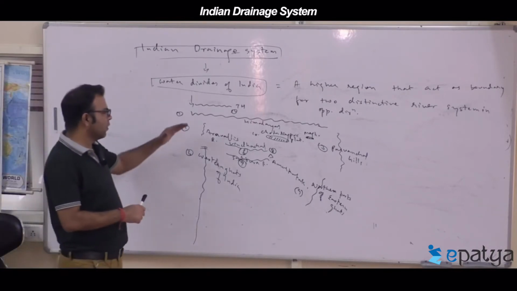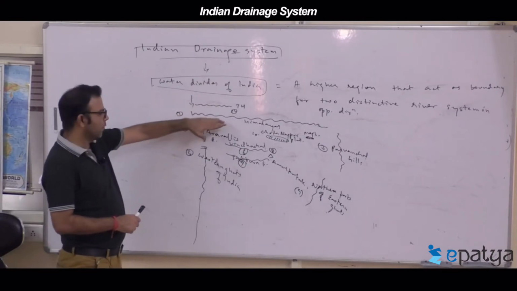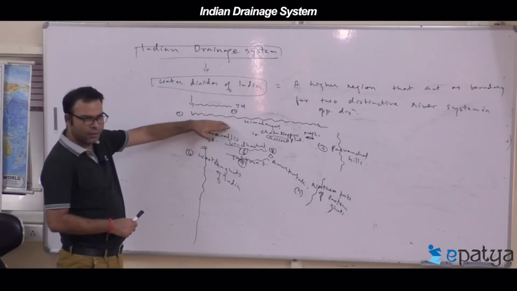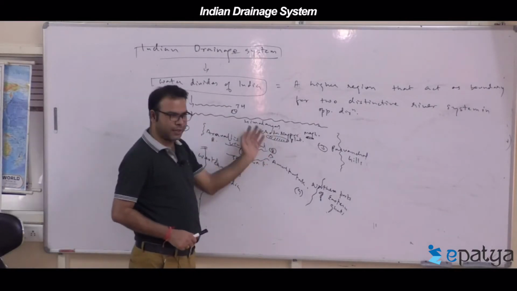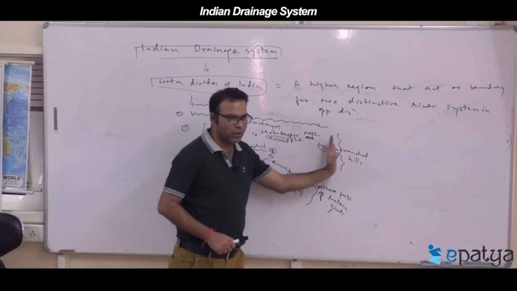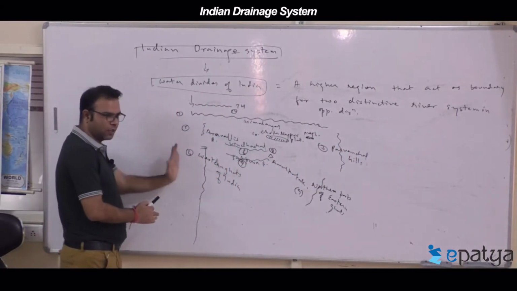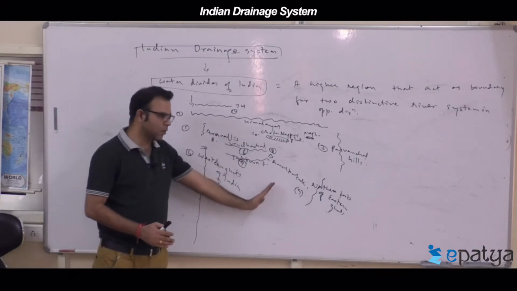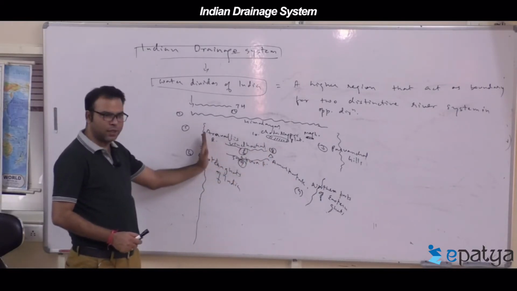So water falls here, and either moves here or here. Water falls here, it moves here or here. Water here moves in all directions. Water falls here, either moves in this direction or towards the right. From Amarkantak all the water moves in this direction.